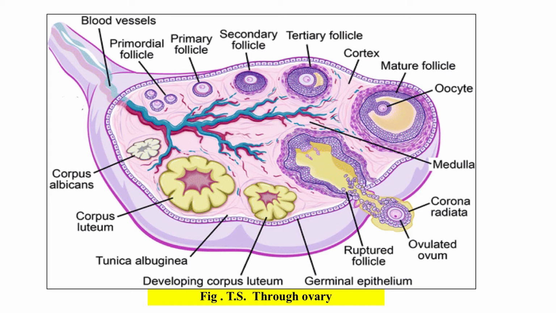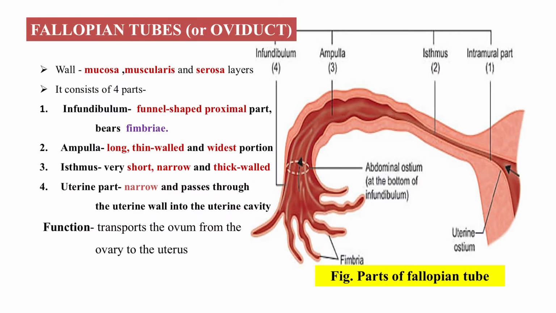Now, what are the fallopian tubes or oviducts? These are paired structures present on both sides of the uterine cavity, muscular tubes about 12 centimeters in length, and the wall is composed of mucosal layer, muscularis layer and serosal layer. This entire structure can be divided into 4 parts. The infundibulum is a broad funnel shaped proximal part, and it bears finger like projections, which are called fimbriae. The ampulla is a long, thin walled and widest portion.